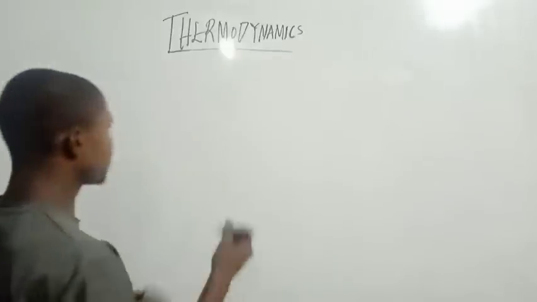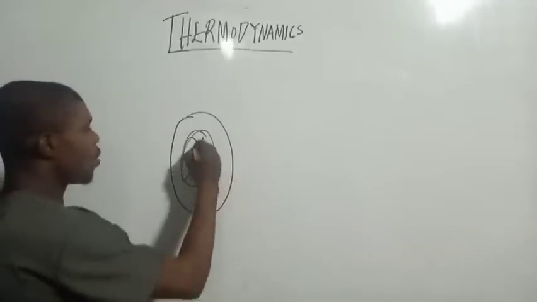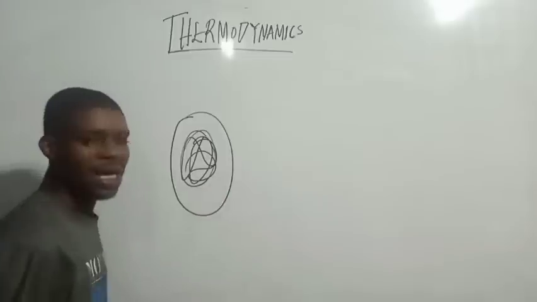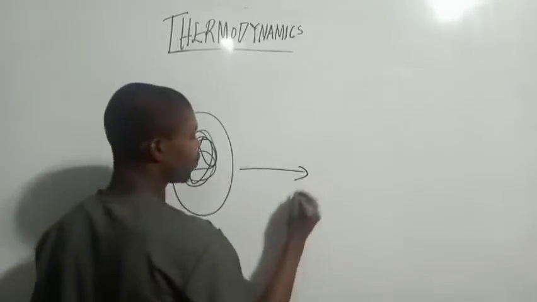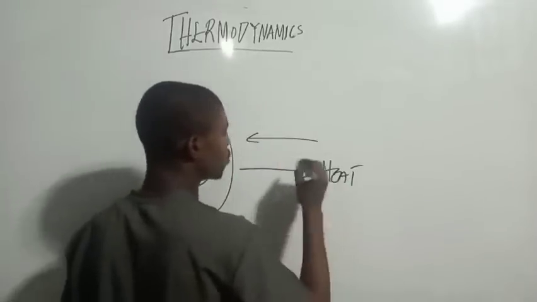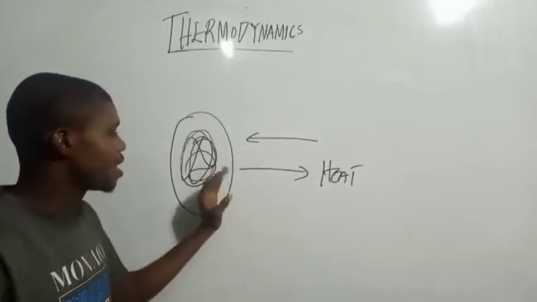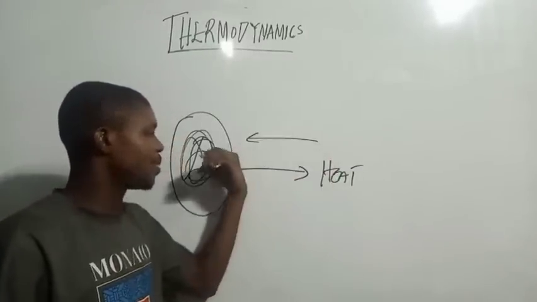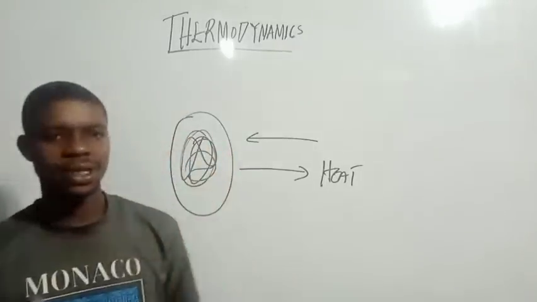If, for example, you consider a portion here, this is the system. When the system undergoes chemical changes, there are two things that will happen: heat flows out of the system, or heat flows into the system. Do you get that? The study of how heat flows out of or into the system as the system undergoes chemical transformation is called thermodynamics.